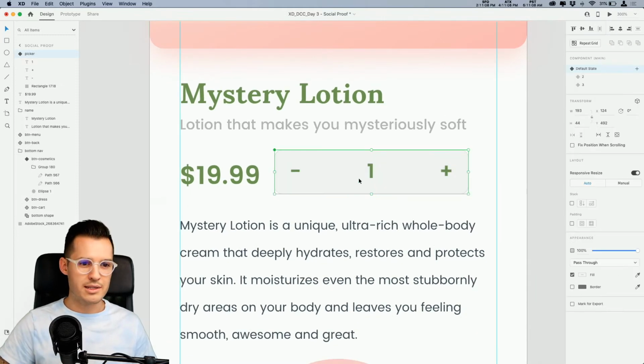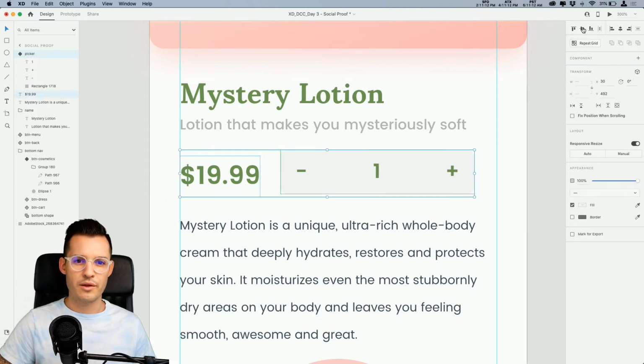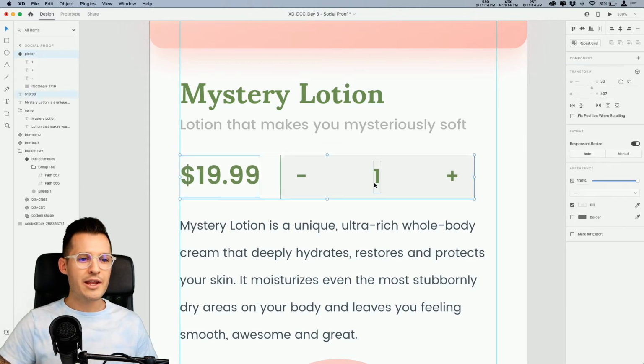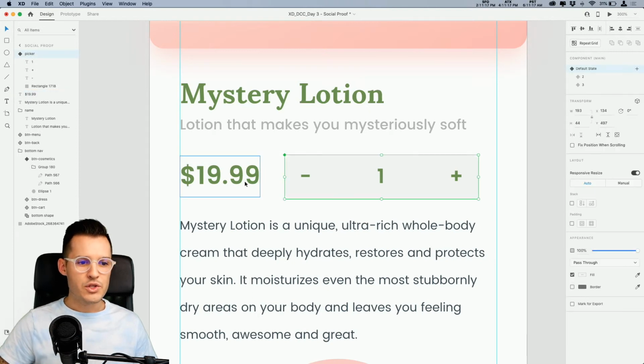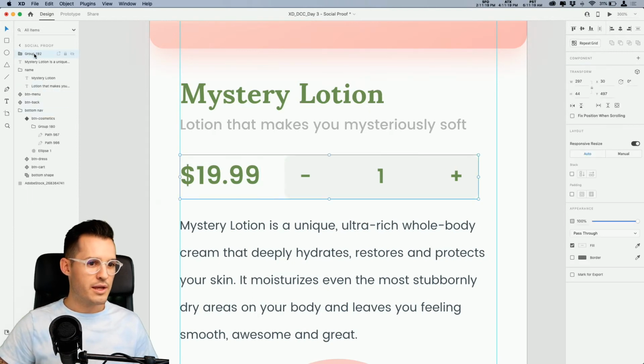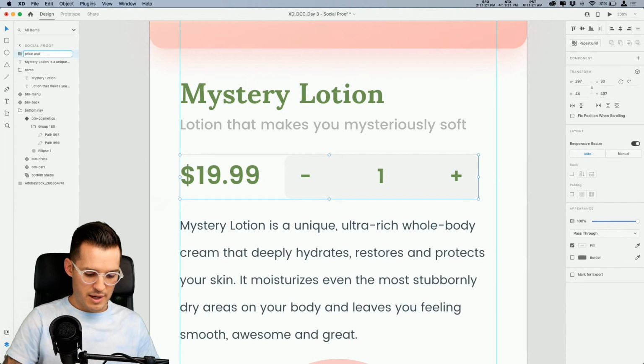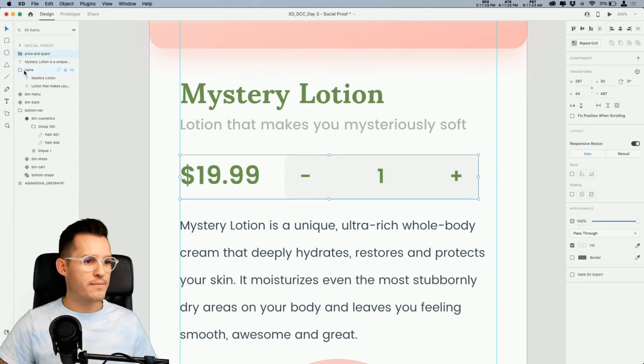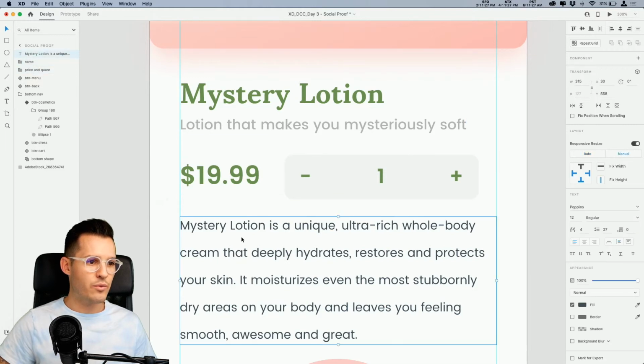Let's go back to our design tab and let's just move this over and actually balance it with our text because it's off balance right now. And you know what? I like these two together. So what I'm going to do is group these two together. I'm going to call this price and quantity, okay? So we have price and quantity, and we have the name right here, and we have our description all together.